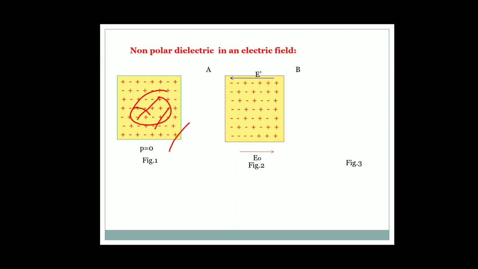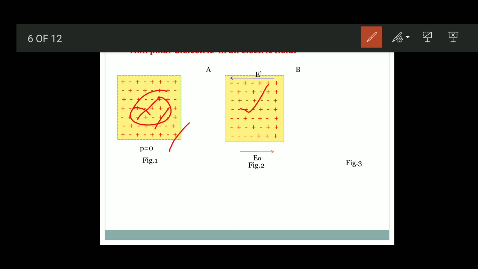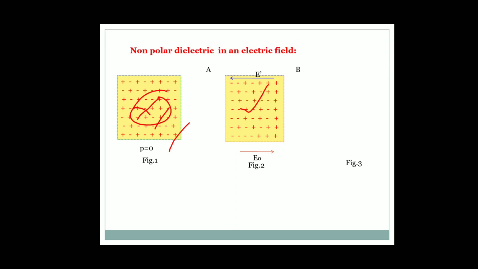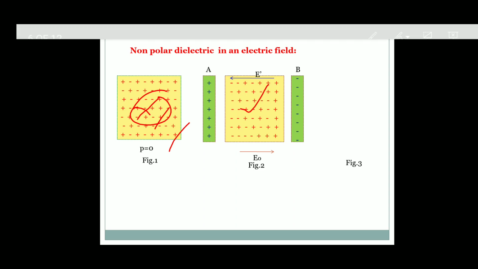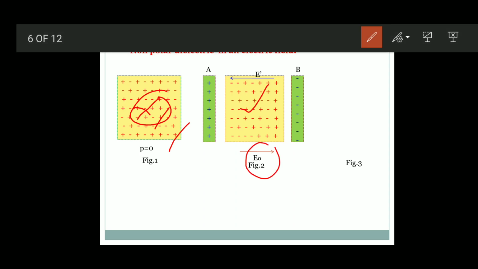When this non-polar dielectric material is kept in an electric field, that is, in between capacitor plates A and B, there is some potential between A and B, or intensity of electric field between A and B. E naught is the intensity of electric field in between the two capacitor plates.